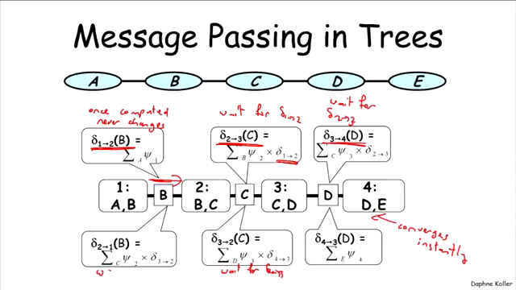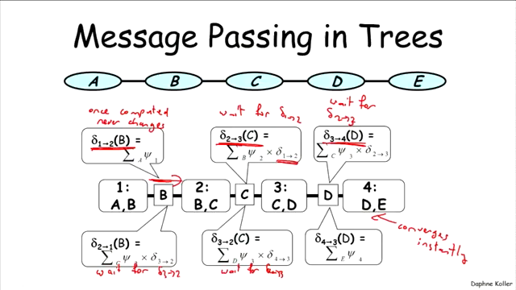And this one you need to wait for delta 3, 2. But again, assuming you wait, then the messages converge in a single step. And so we can compute all of the messages in this entire tree in one pass in either direction. One pass from left to right and one pass from right to left.